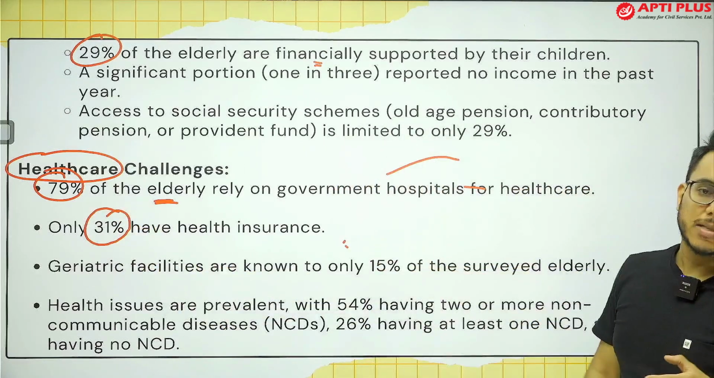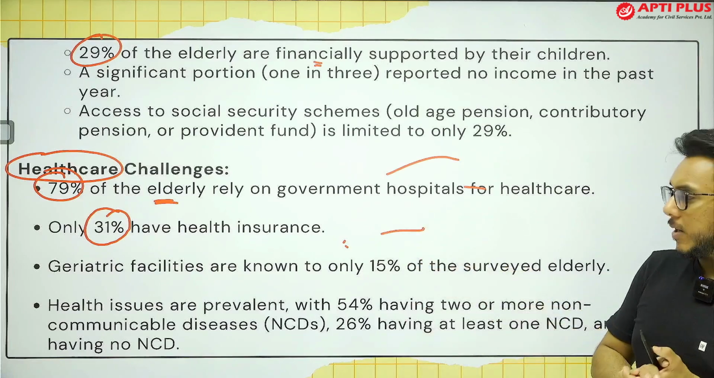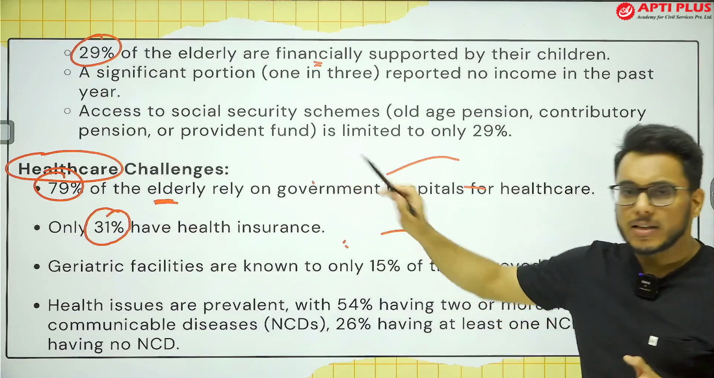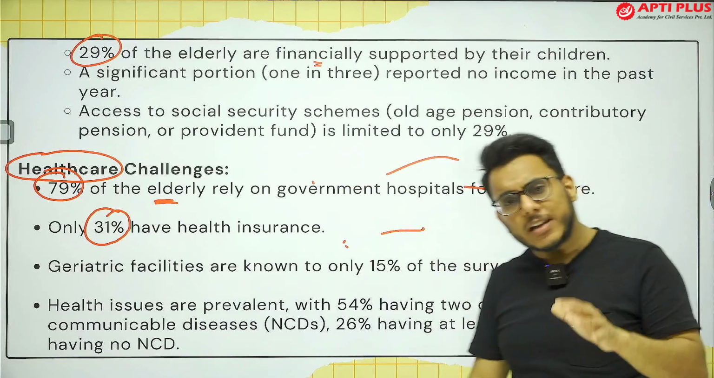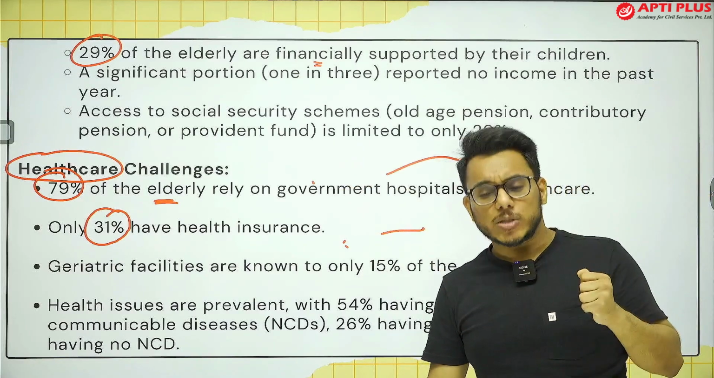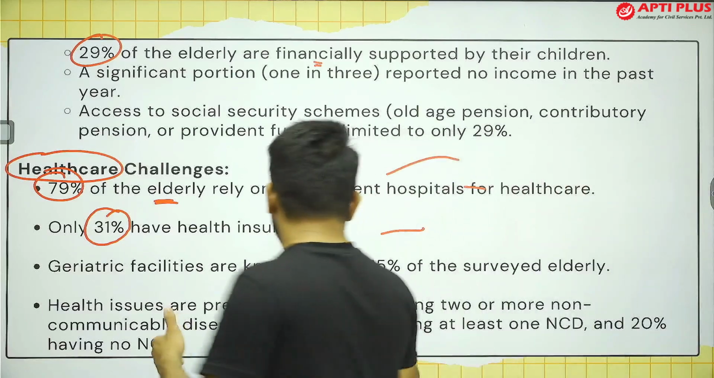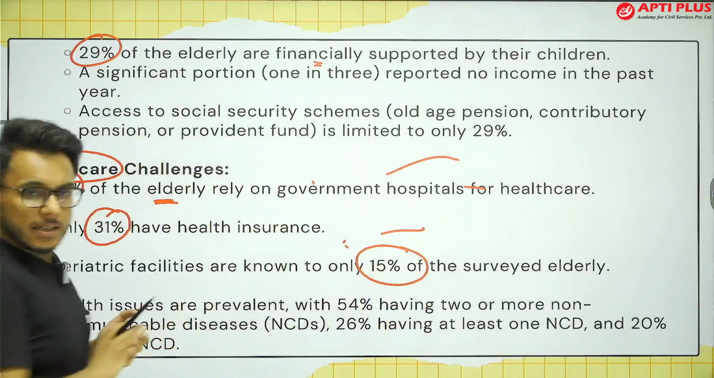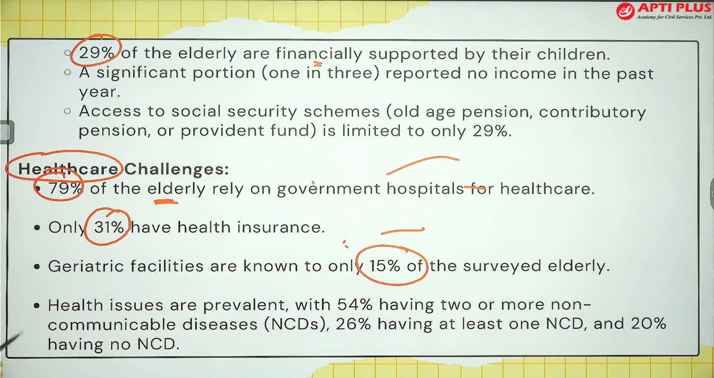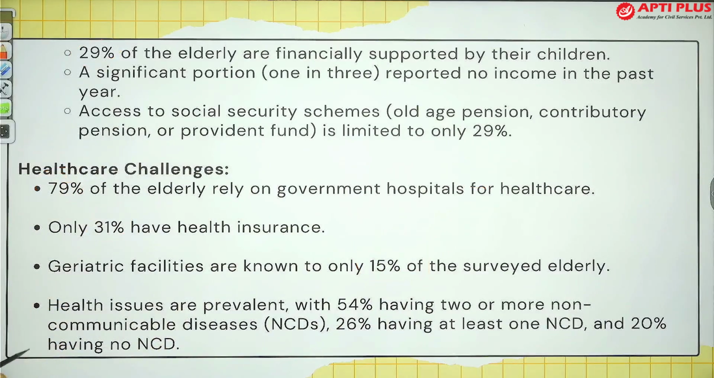Just 31% have health insurance, and they can approach private hospitals. Those who do not have health insurance cannot even approach private health facilities because they become unaffordable. Then geriatric care facilities are known to only 15%. Fine, 15% of people know that there is something like geriatric health care.